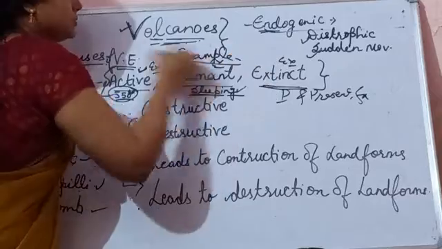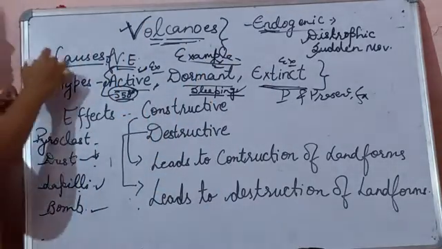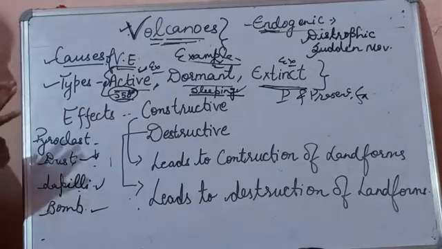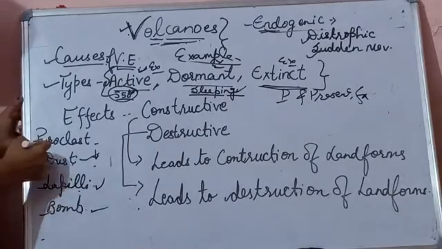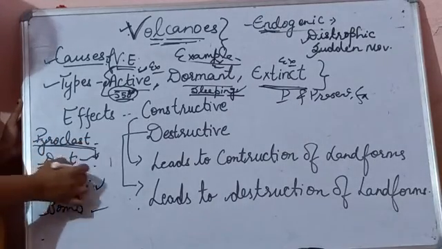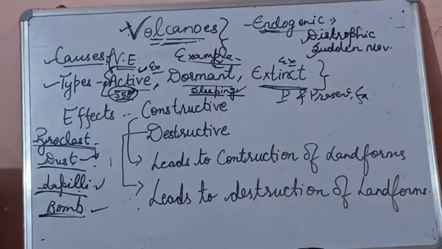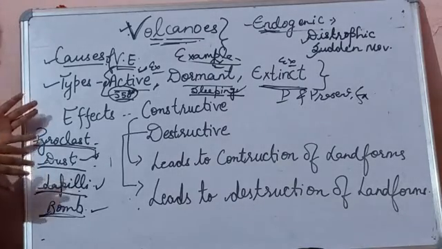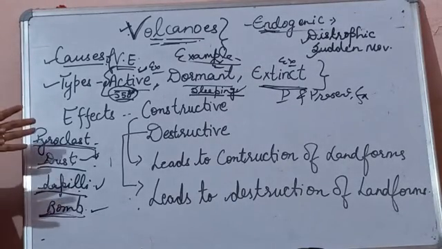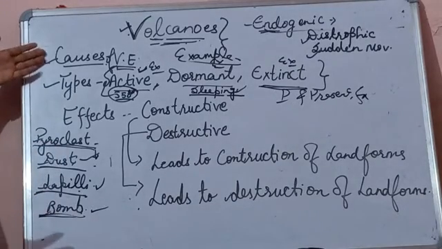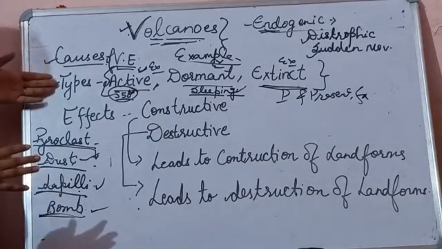You have to learn all the examples, the causes of volcano and volcanoes. See, the products of volcano are not in the syllabus, but I have taught you because this can come as a definition. So you just need to remember the points, the causes and the products of volcano. Just keep it in your mind. The main ones are the causes of volcanic eruption and the types.